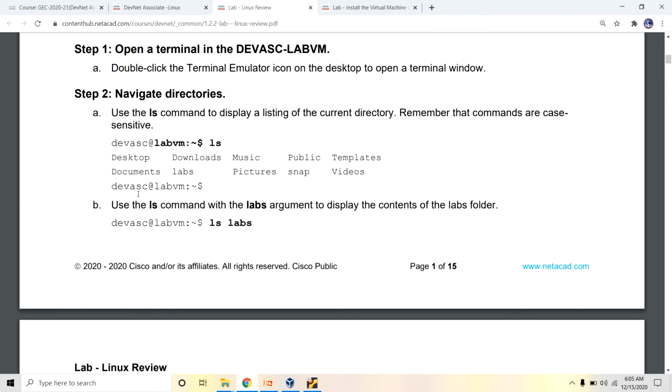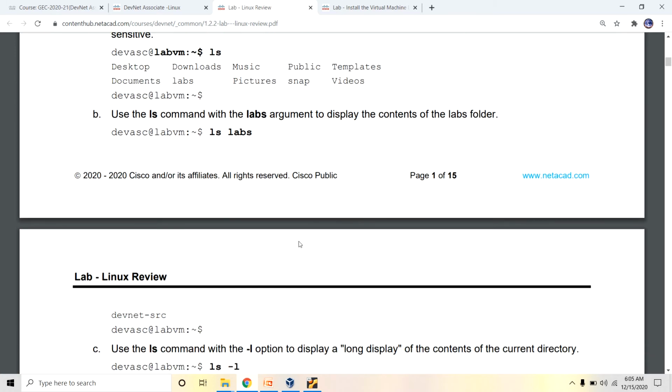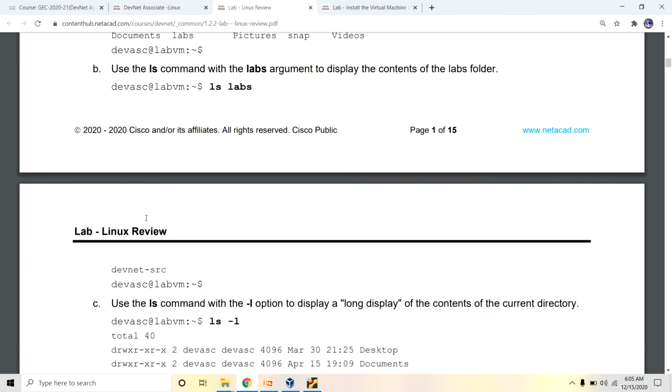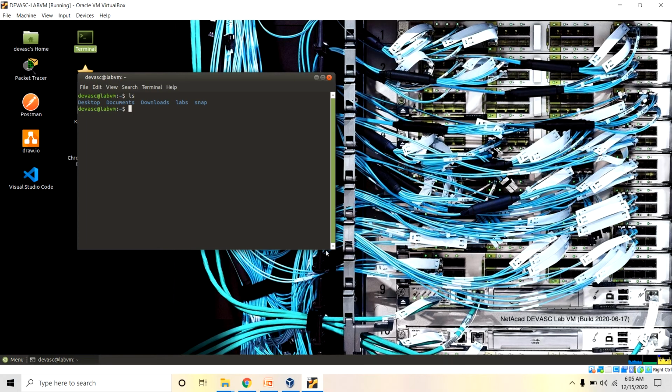Next, use the ls command with the labs argument: ls space labs. Now we are moving to the DevNet lab virtual environment.